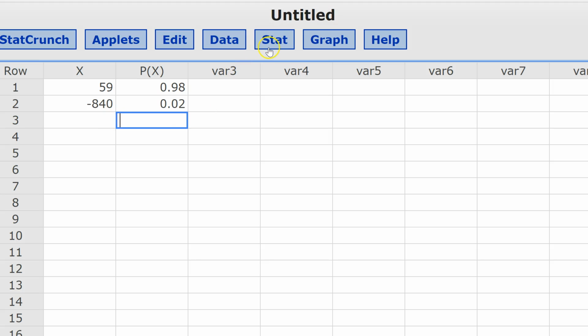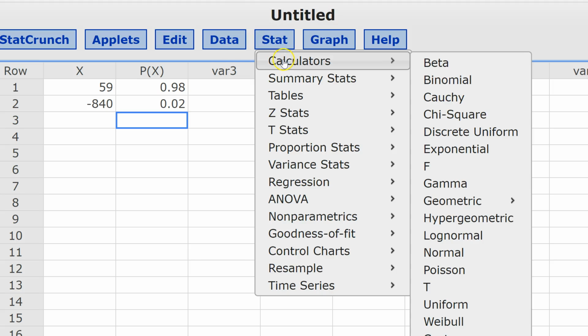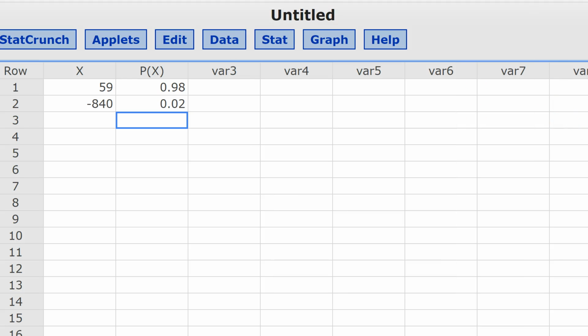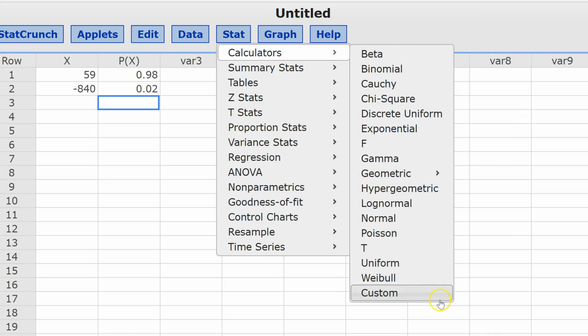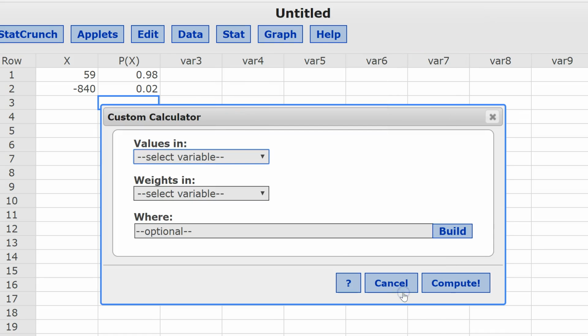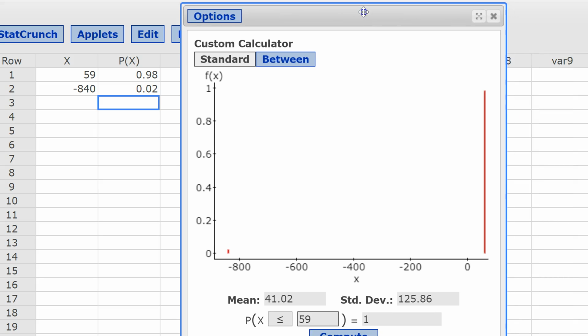And then how do we find this expected value and standard deviation? We get the calculator. It's the custom calculator. So zoom out just a little bit. Stat calculator's custom. And then we choose X as the values. Probabilities are the weights, and it gives us our answer. So here we go.